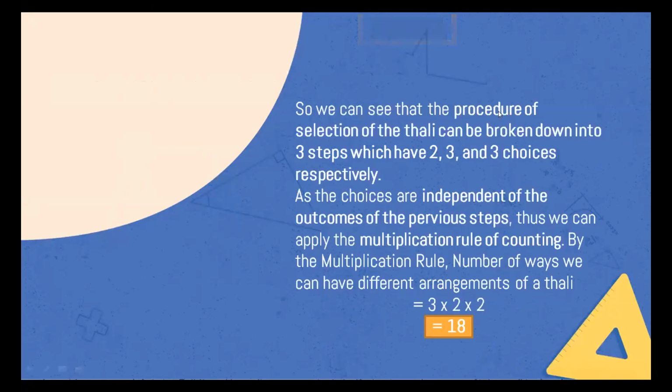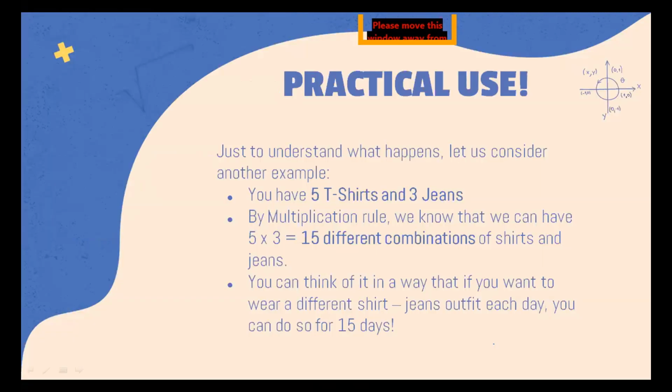Okay, so the procedure of selection of thali can be broken down into 3 steps, that are 2, 3, and 3 choices respectively. And this is really important, that the choices are independent of the outcomes of the previous steps. And by applying the multiplication rule, we have 3 into 2 into 2, that's 18 number of distinct thalis. Okay, so just another example would be that if you have 5 t-shirts and 3 jeans, and there can be 15 different combination of shirts and jeans.